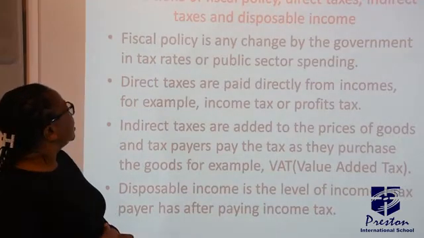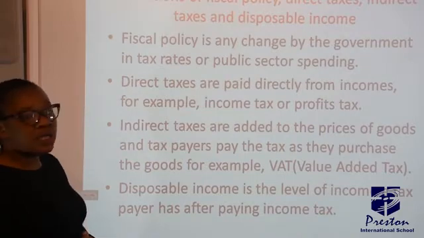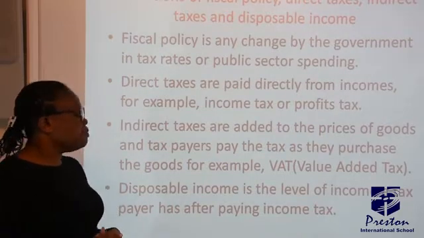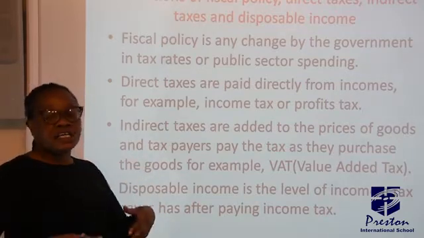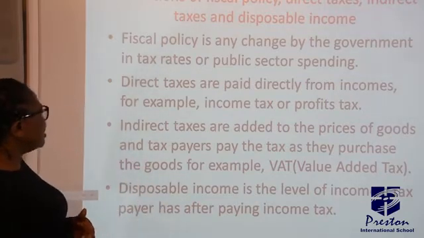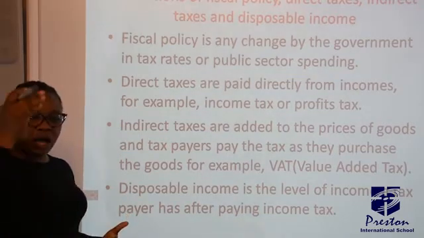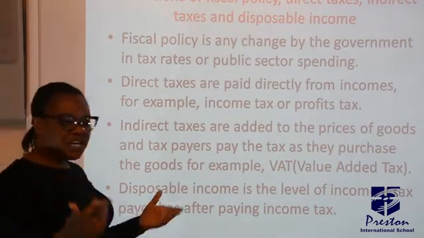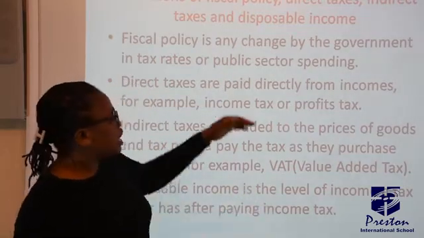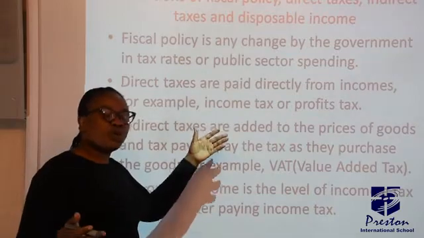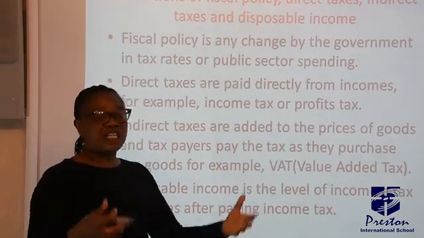Okay, now we'll look at the definitions. Fiscal policy is any change by the government in rate of tax or public sector spending, while direct taxes are paid directly from incomes. Before you get your income, if for example what you are getting at the end of the month is 150,000, the organization that you work with will remove the tax directly from your income before you get the rest.